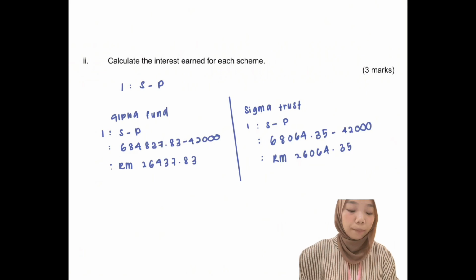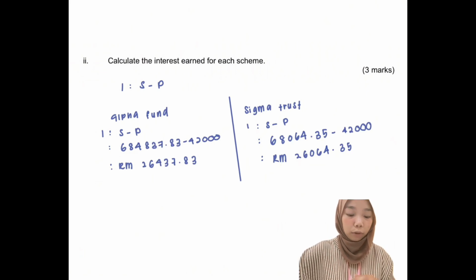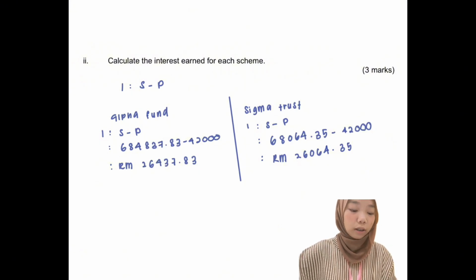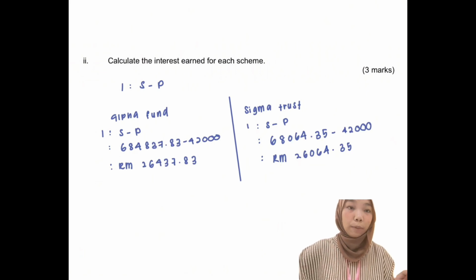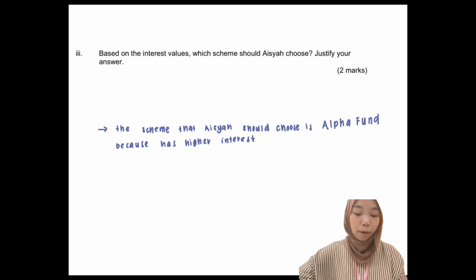Next, for Sigma Trust, we just have to substitute all the information into the formula. So we have 68,064 ringgit 35 cents minus 42,000 ringgit, and we have the final answer of 26,064 ringgit 35 cents, and that's the total interest earned for Sigma Trust. Now let's take a look at question Roman 3. Based on the interest values, which scheme should Aisha choose? Justify your answer. My answer is the scheme that Aisha should choose is Alpha Fund because it has higher interest.